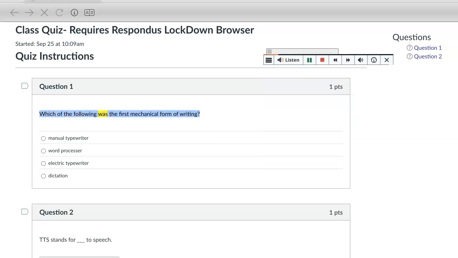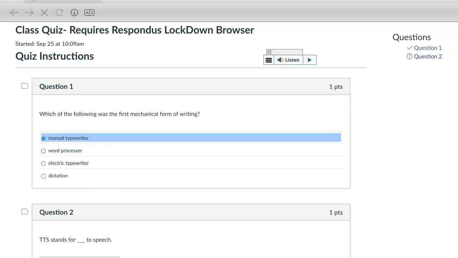Which of the following was the first mechanical form of writing? Manual typewriter, word processor, electric typewriter, dictation.